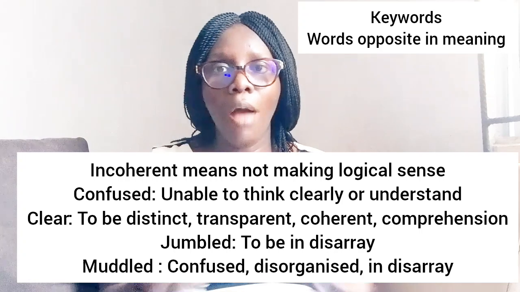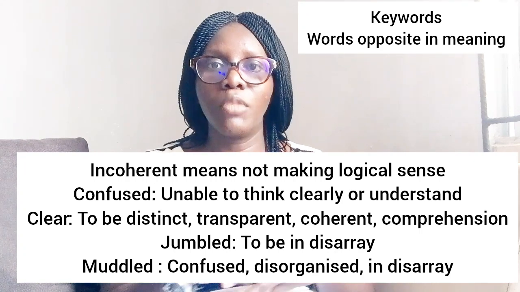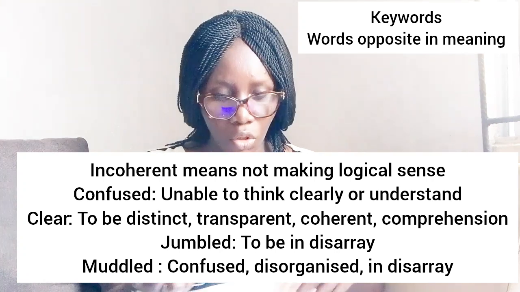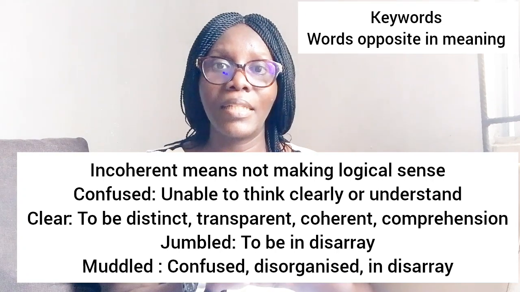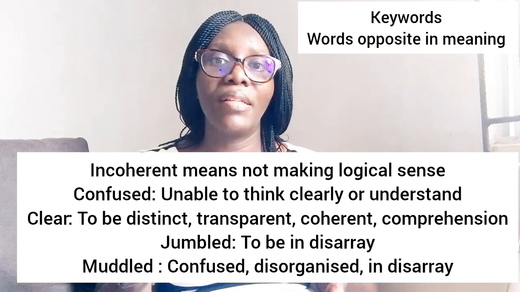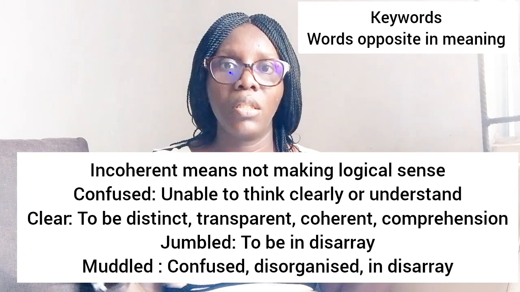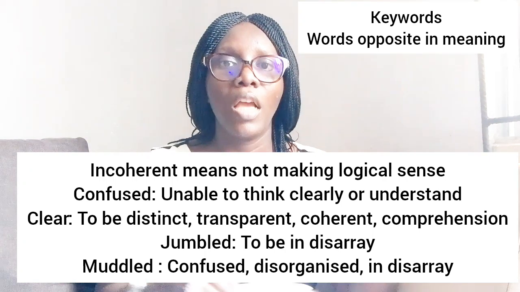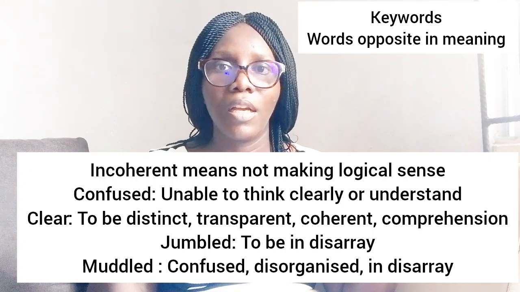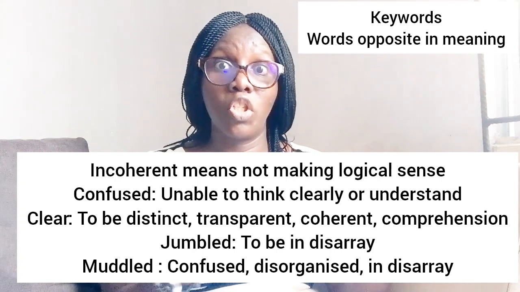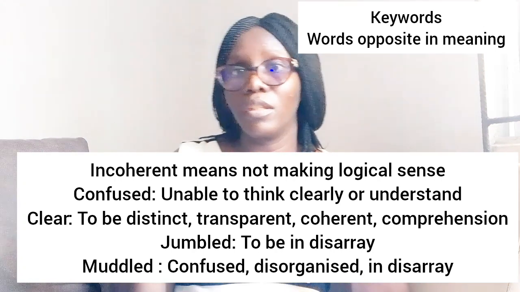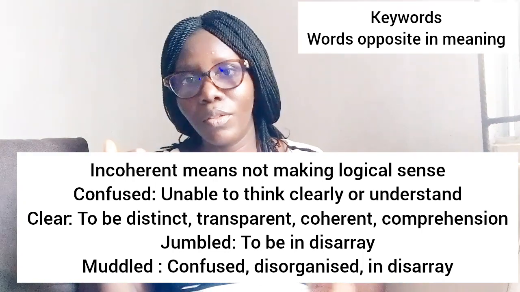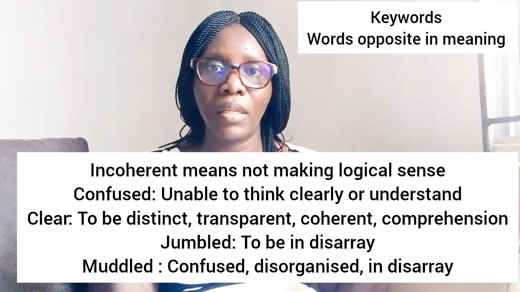Option B, I have clear. To be clear is to be transparent, to be distinct, to be coherent, to have good comprehension. That is being clear. And option C, I have jumbled. Jumbled is the same as incoherent. It's still disjointed. It's still to be disarrayed, to be unclear. It's the same as incoherent.